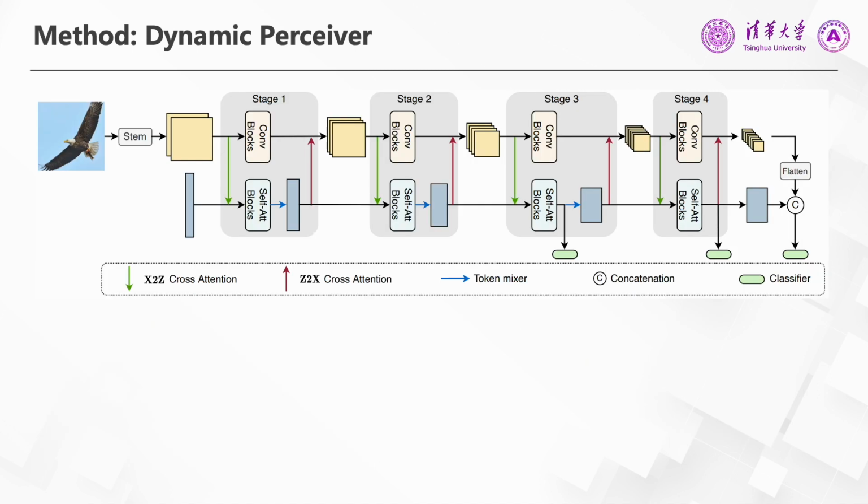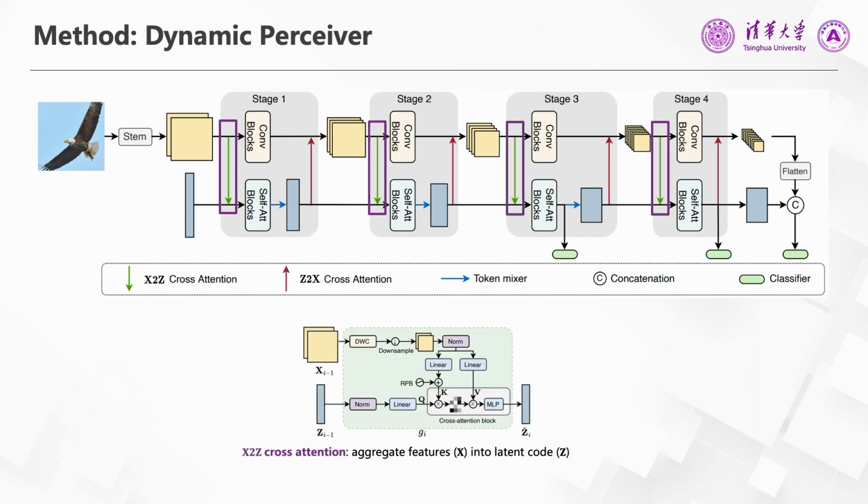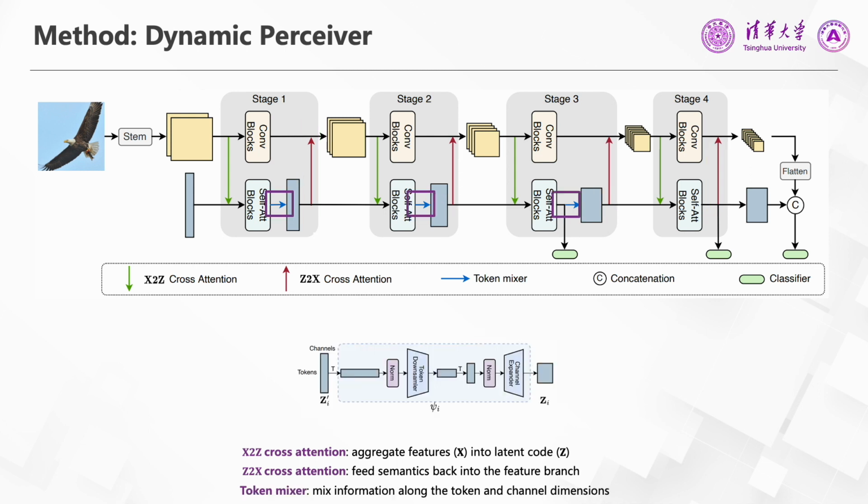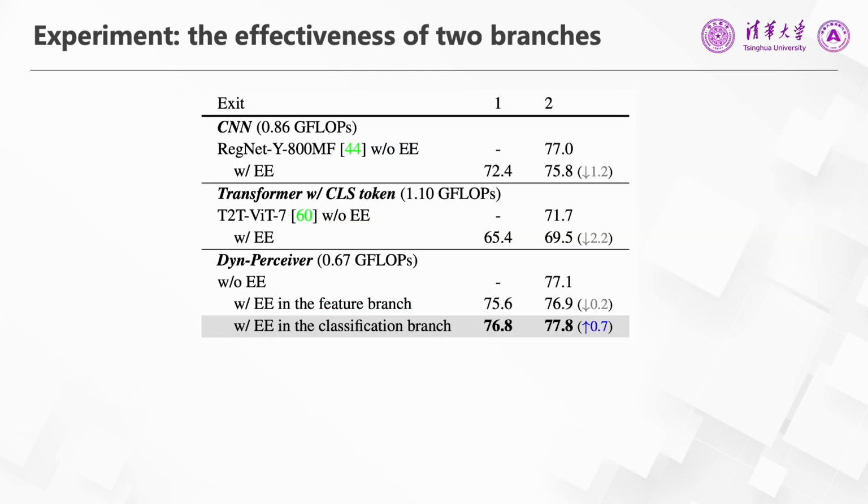Here is a detailed architecture of our dynamic perceiver. It is generally composed of 4 stages. At the beginning of each stage, a cross-attention layer is used to distill the input information into the latent code. After that, the two branches execute their computation blocks respectively. At the end of each stage, a reversed cross-attention layer feeds the semantic information back into the feature branch. Moreover, we build token mixers between every 2 stages of the classification branch to mix information along the token and channel dimensions respectively.